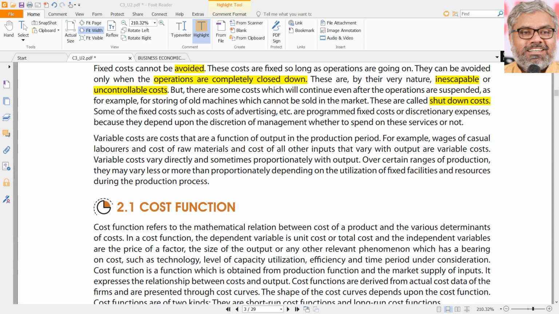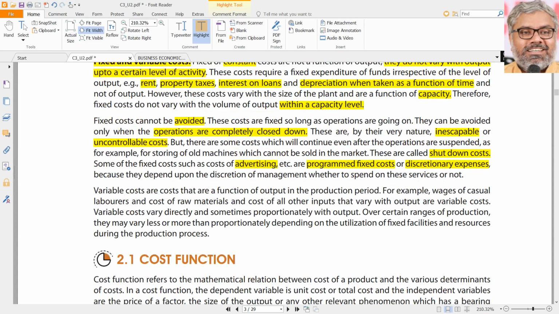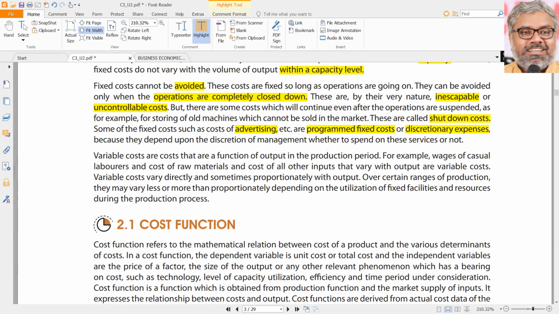And some of the costs, like advertising for example, which generally have a fixed budget by the organizations, are called programmed fixed costs or discretionary costs. These names are important, the concept is important. Further details are not that important. Programmed fixed cost means already you have agreed. Let us say a particular company enters into a contract of advertising with a news channel, and the news channel will keep on relaying the advertisement. The company has to pay money to the news channel. That is programmed already. That is agreed, contracted.